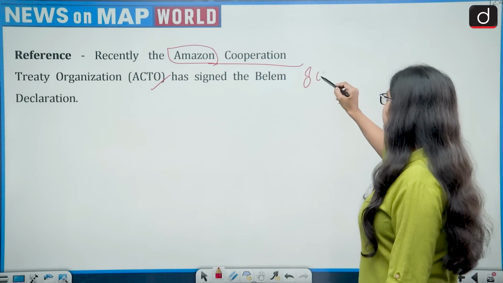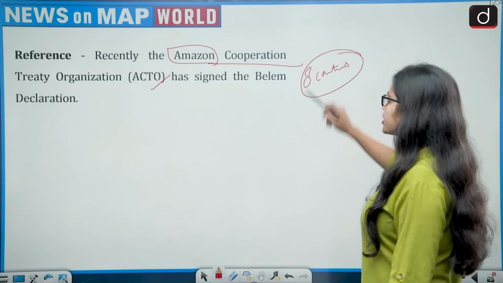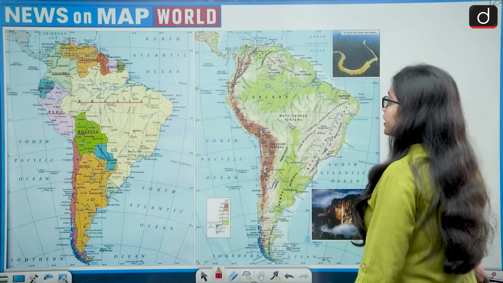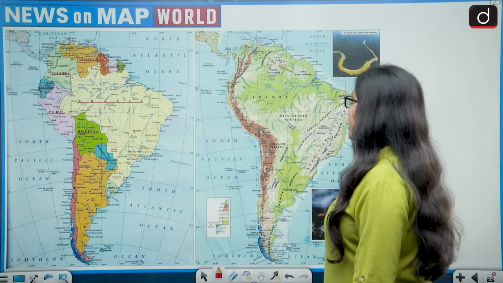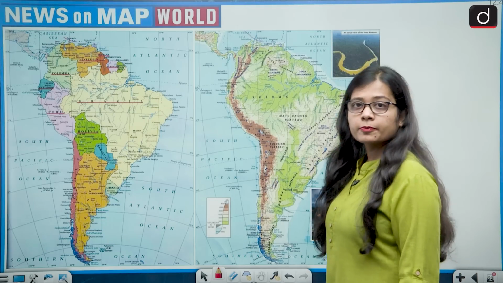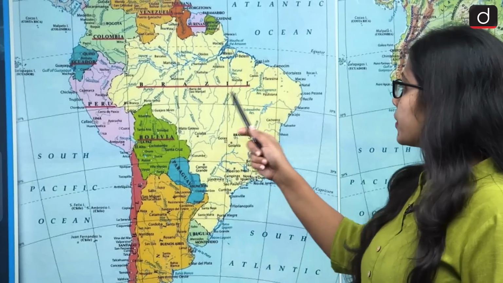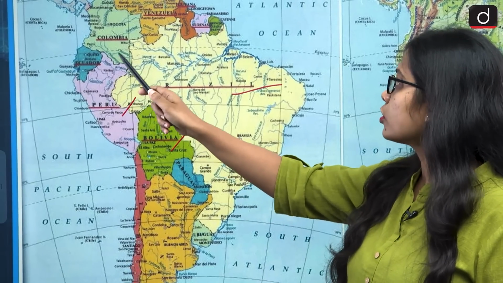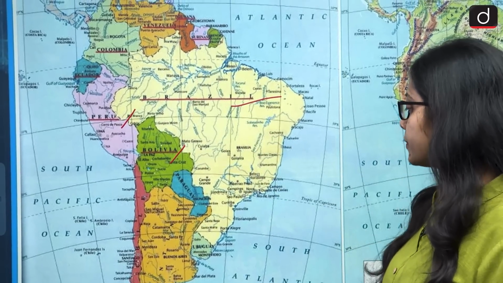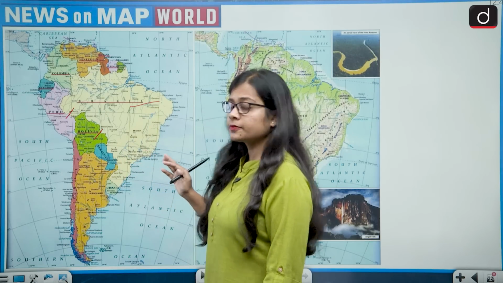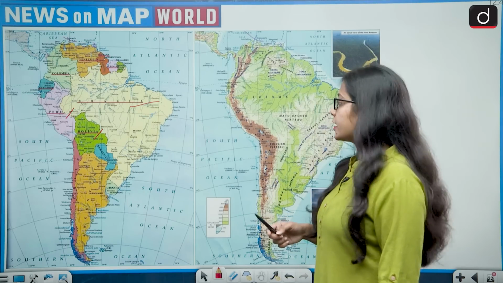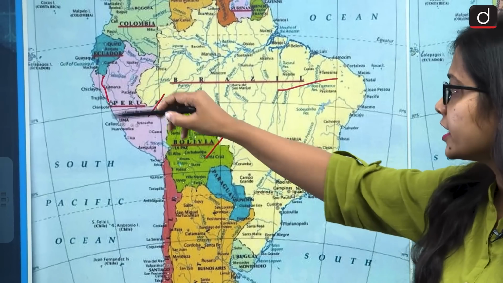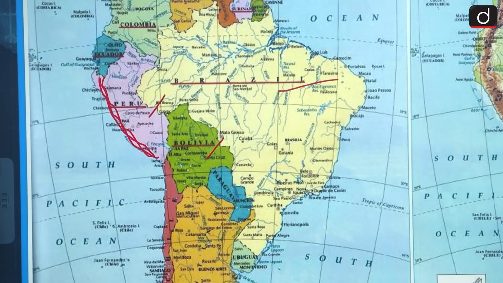It consists of 8 countries and they work for the protection of the Amazon forest. And their recent meeting has taken place in Brazil. So about the Amazon river, it passes through Brazil, Bolivia, Peru, Ecuador, Colombia, Venezuela, Guyana, Suriname, and these countries are also the countries associated with the ACTO organization. Now let's focus on the catchment area of the river Amazon. The Amazon river rises from the Andes mountains of Peru.